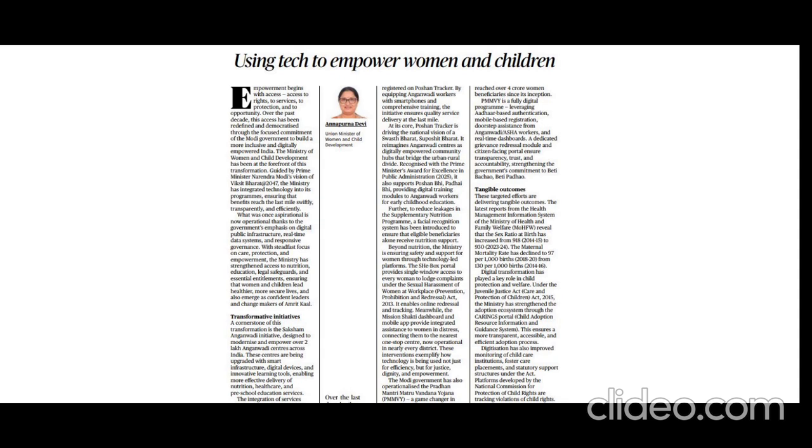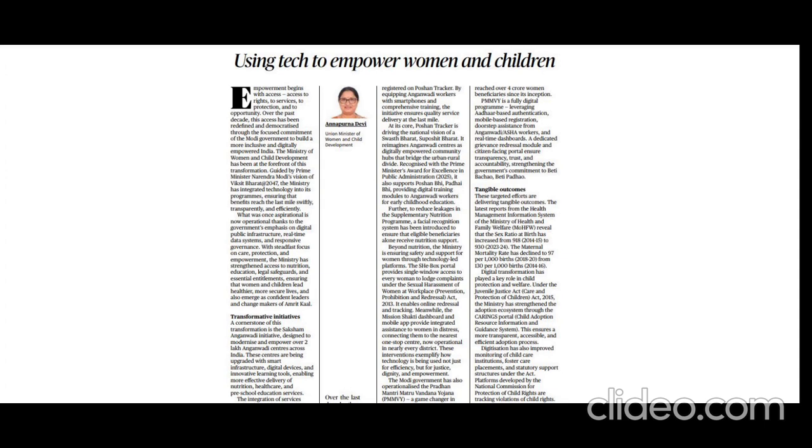Next point is Pradhan Mantri Matru Vandana Yojana, where government is giving direct financial benefits digitally to millions of pregnant women. So what is this? You might have heard this one. Before delivery, the pregnant woman will be given an amount, and after delivery also they will be given an amount for their health, taking care of their health, pre-pregnancy and post-pregnancy health care, nutrition, for all these things.